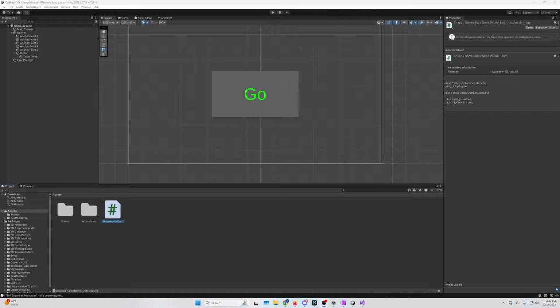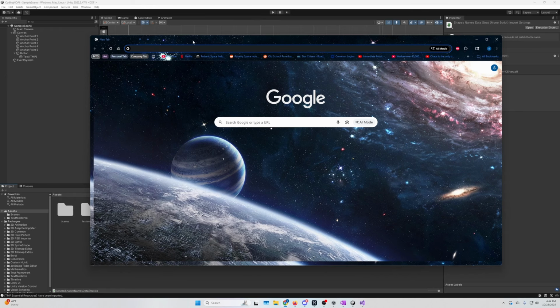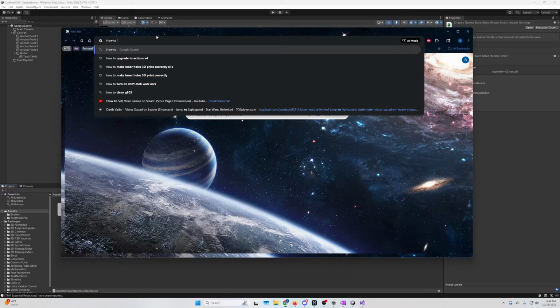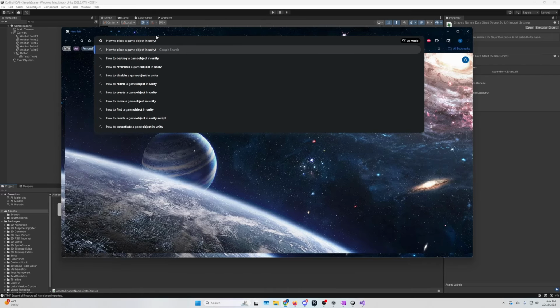So how do we do that? Let's pretend we have no idea. So pick up your search engine of choice. You should probably be using Google. I know it sucks, but DuckDuckGo can be weird. So we're going to Google. Let's assume that we don't know how to place a game object at runtime, nor do we know how to search via tag. If you Google how to place a game object in Unity using code,